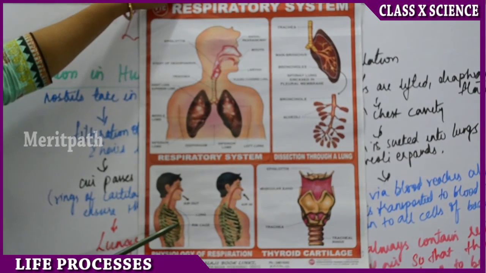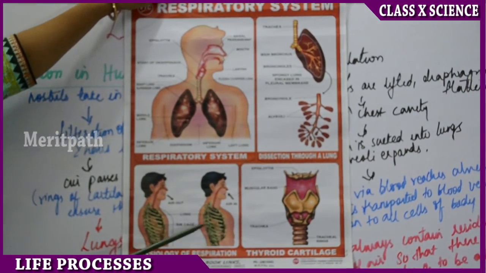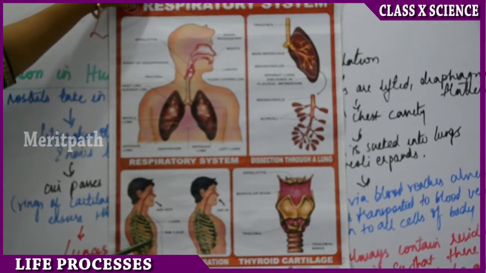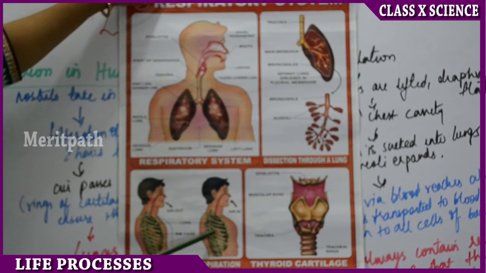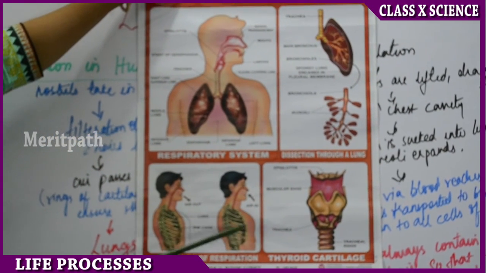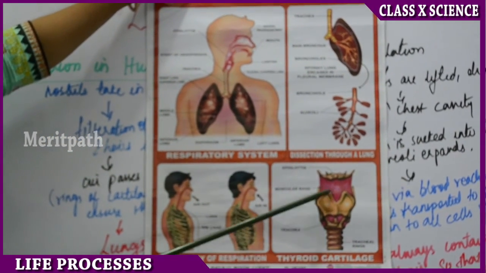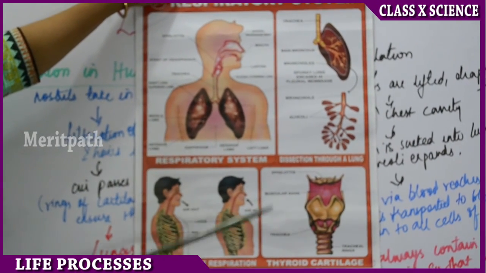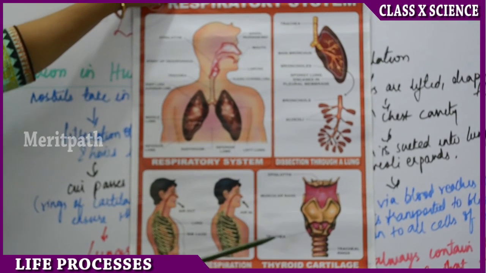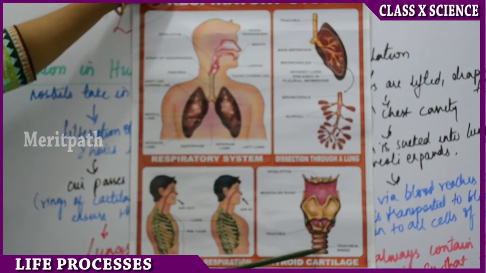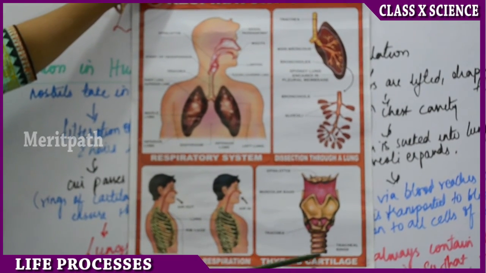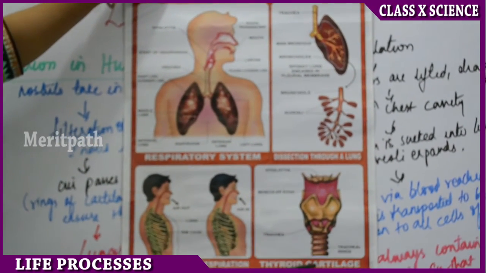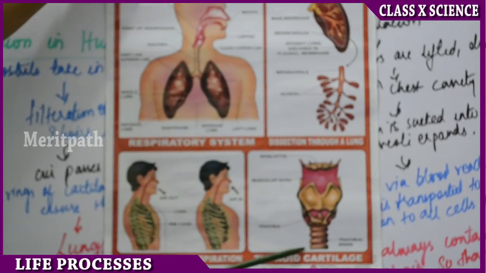Size. The ribs are lifted and the diaphragm, this is the rib cage, ribs are lifted during inhalation. Diaphragm is flattened and there is increase in size of the chest cavity, and thereby we take air inside. And when we are taking air inside, as I told you, throat contains pharynx, larynx and trachea, and this trachea has rings. These are the tracheal rings which prevent the air from collapse. So these round structures are tracheal rings which prevent the air from collapse.